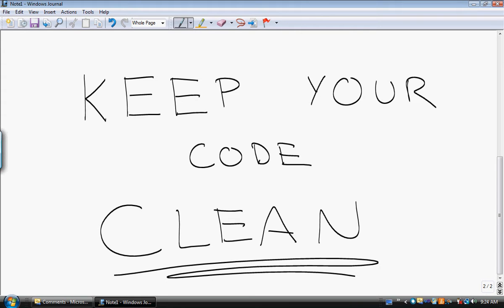Just because you can position your code anywhere in the file you want to doesn't mean you should. There are certain rules that you should follow when you're writing C++ code, and if you follow them, you're going to find that learning C++ is easier because you're not going to find yourself struggling with things that would be easy to see if you kept your code clean. I cannot say this loudly enough. Keep your code clean. It will make it easier to learn. It will make it easier to write. It will make it easier to read. Keep your code clean.